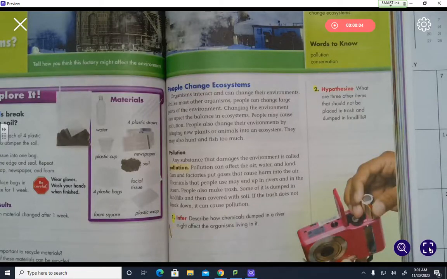We are going to start in lesson 4, which is how humans impact ecosystems. This starts on page 146. If we could all turn our books to page 146 in lesson 4 and follow along while I read in the book and highlight, we will be reading, highlighting, and answering questions.